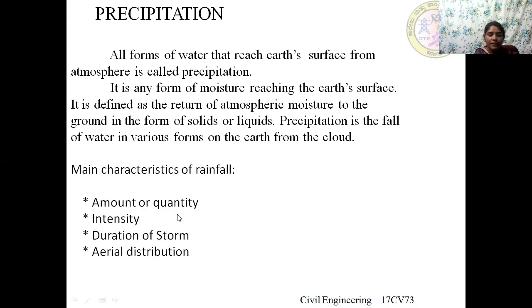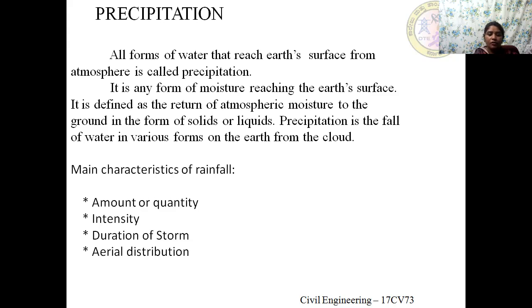Moving on to the intensity. This is usually average of rainfall rate during the special periods of a storm and expressed as centimeter per hour. So amount or volume is given in centimeters, but the intensity is given in centimeter per hour. Moving on to the duration of storm. In the case of a complex storm, we can divide it into a series of storms of different durations.